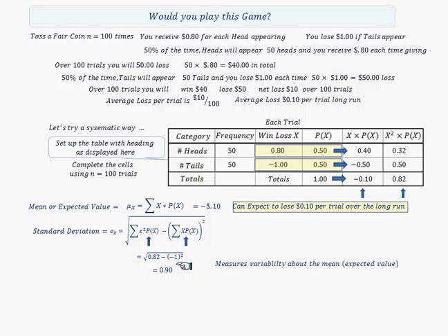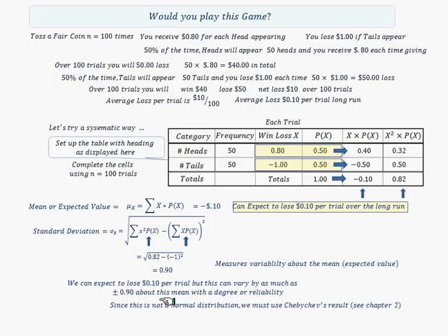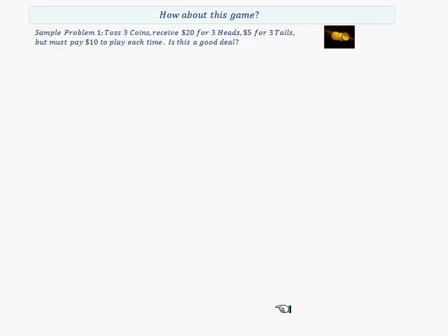This gives us 0.9, and that's a measure of the variability above the mean. So we can expect to lose 10 cents per trial, but this can vary by as much as 0.9 above the mean with a certain degree of reliability. And since it's not a normal distribution, we have to use Chebyshev's result.